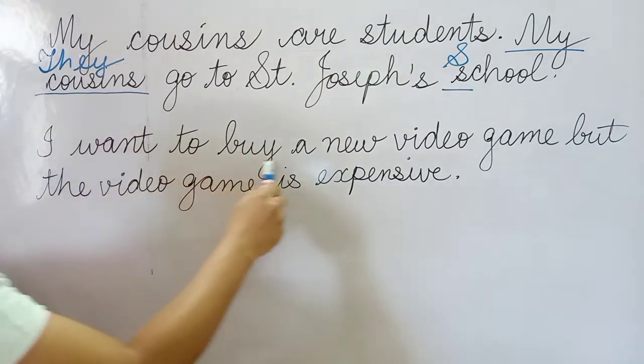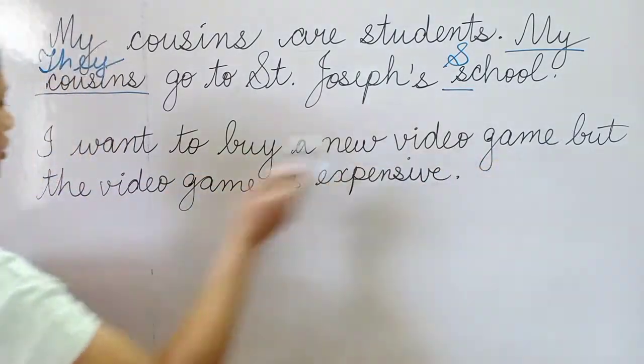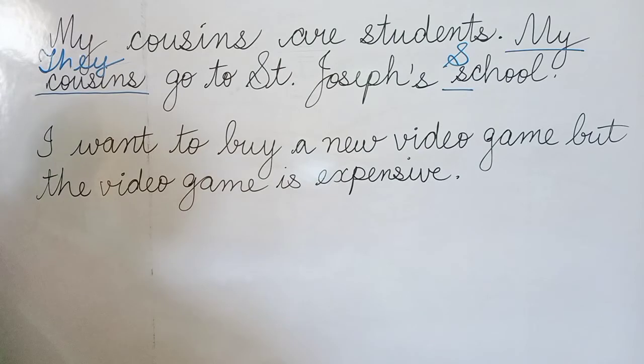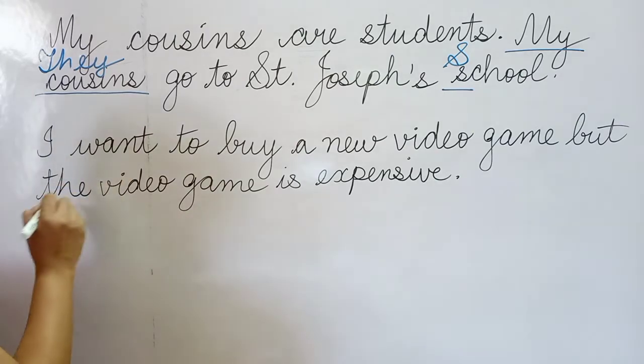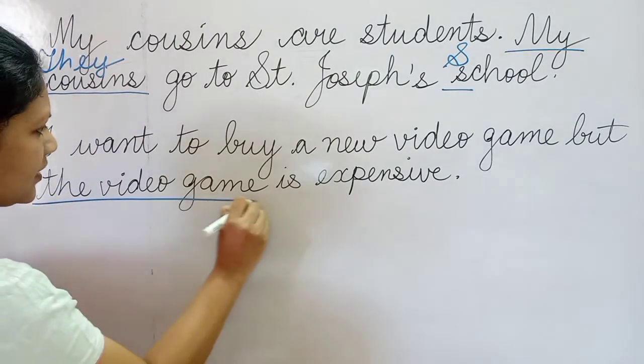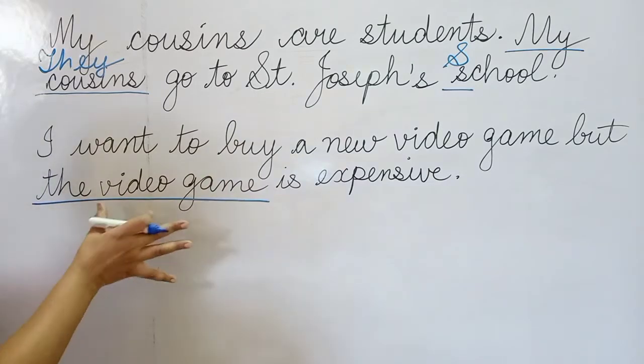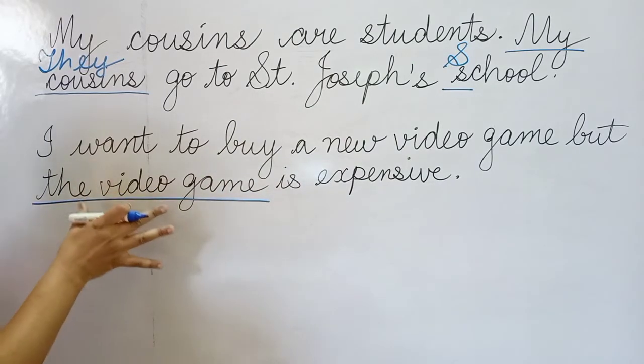I want to buy a new video game, but the video game is expensive. Children, if you observe this sentence carefully, where do you need to make some changes? After seeing this sentence, you can easily guess that this part is required to be changed.